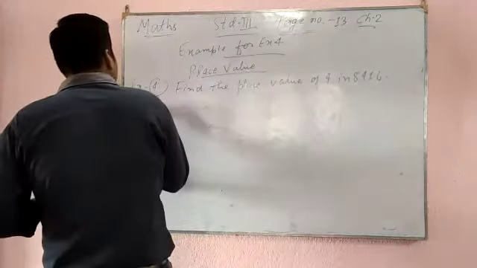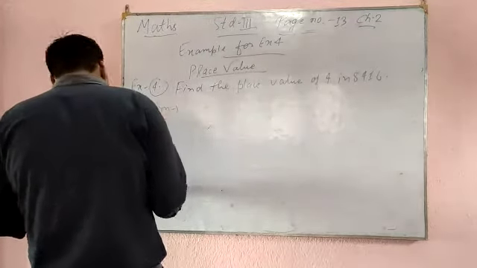You have to find the place value of 4 in 8416.